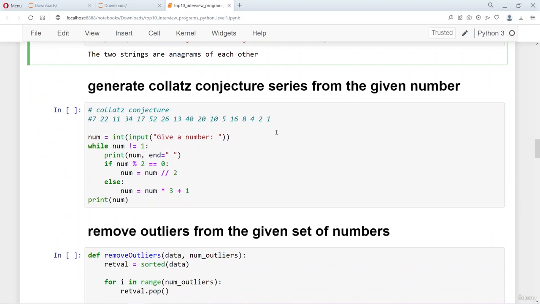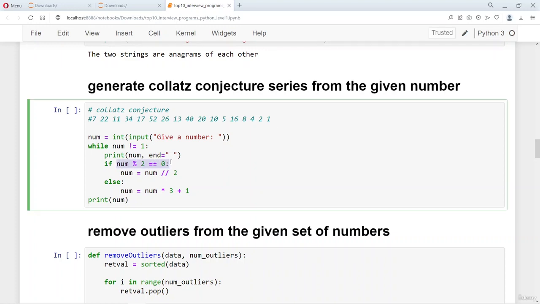Now the other popular question that is often asked is to generate the Collatz conjecture from any given number. As you can see, the Collatz conjecture is, if the given number is an even number, it's divided by 2.